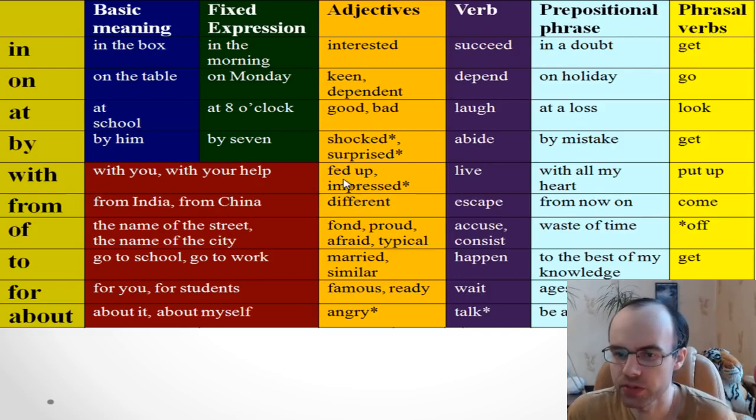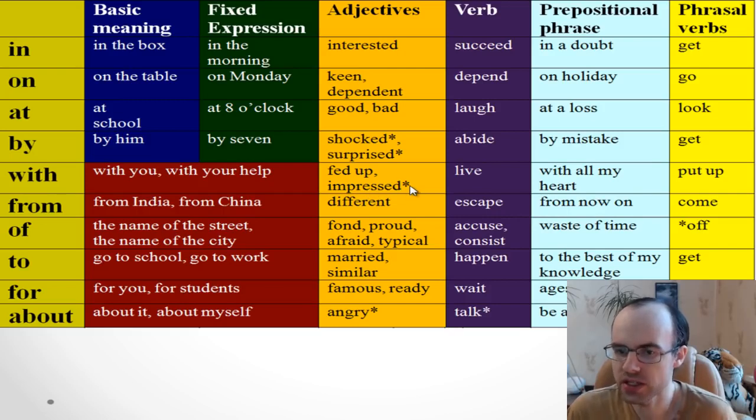Okay, so fed up with. We say fed up with when you don't like it. I'm fed up with this criticism. Next, impressed. So we can say impressed with, and you see that it's also possible impressed by.